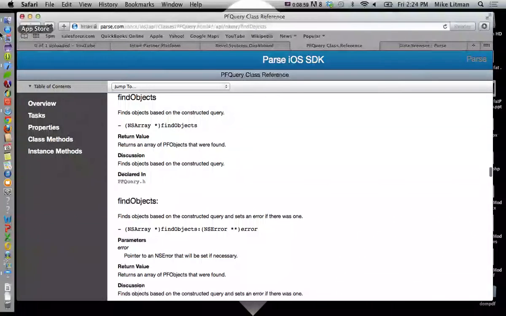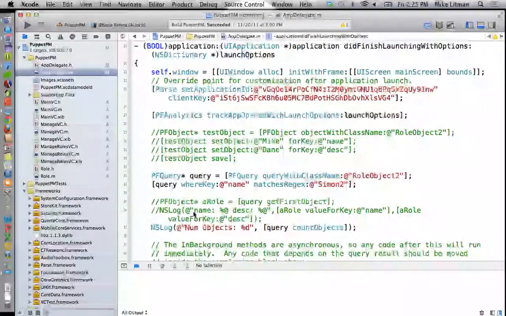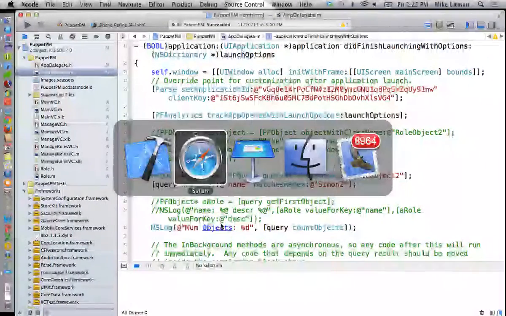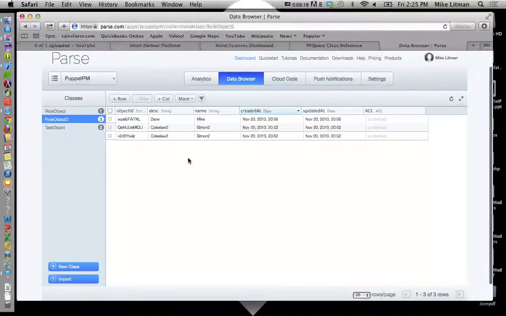Yeah, that's what we want. So we know we're going to get 2 rows back for this one, right? We have another method in here called find objects. Looks like this guy will do what we needed to do. Just real quick, let me make sure that the data browser has Simon 2 and Coleslaw 2 here.